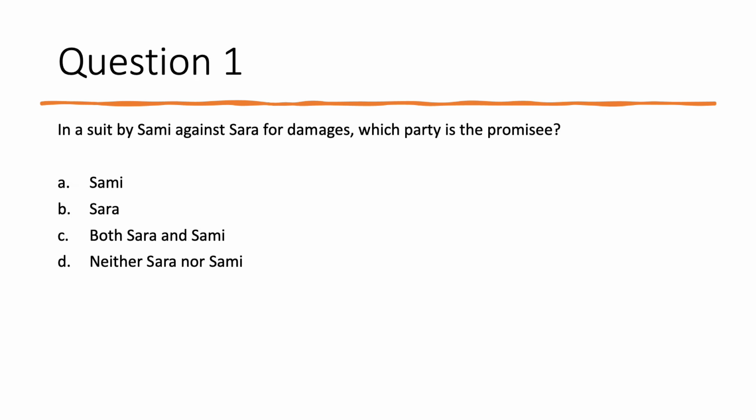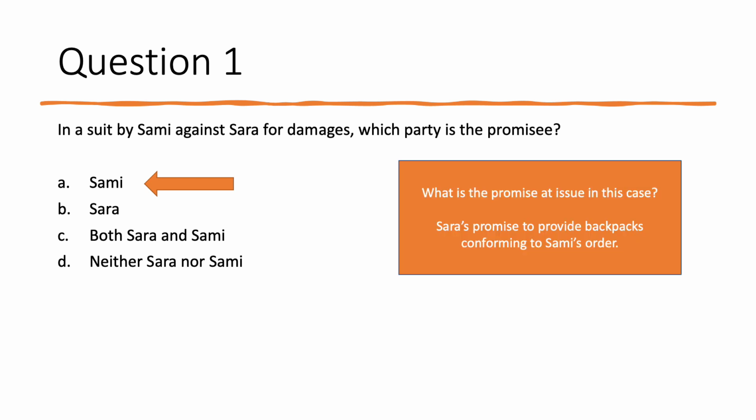Question number 1. In a suit by Sammy against Sarah for damages, which party is the promisee? The answer to this question is Sammy. You'll recall that in order to figure out who is the promisee for the purposes of determining damage awards, you ask what the promise at issue in the case is. And here the promise at issue in the case is Sarah's promise to provide backpacks to Sammy, conforming to Sammy's order. And so because it's Sarah's promise that's at issue, Sarah is the promisor and Sammy is the promisee.